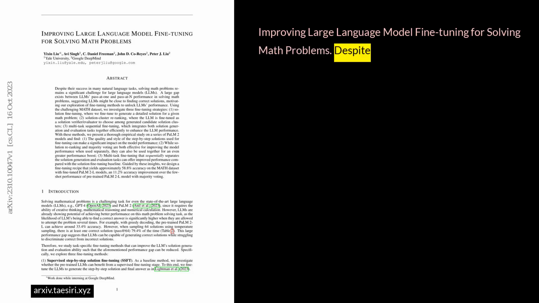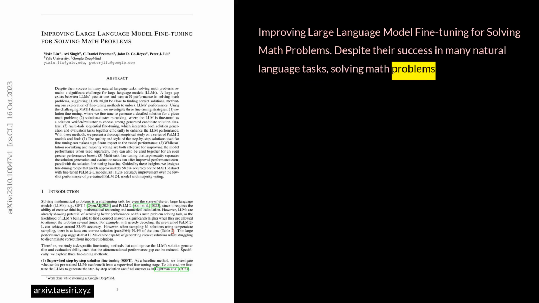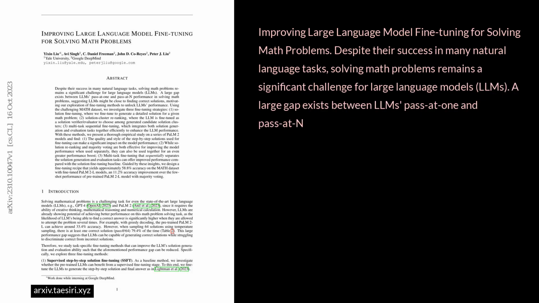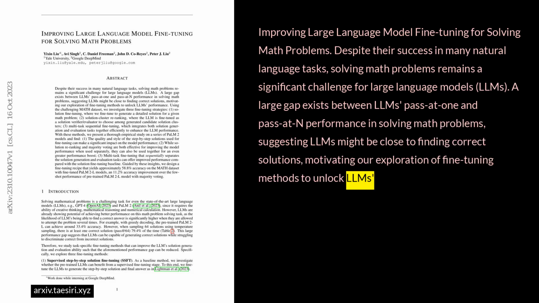Improving large language model fine-tuning for solving math problems. Despite their success in many natural language tasks, solving math problems remains a significant challenge for large language models, LLMs. A large gap exists between LLMs' Pass@1 and Pass@N performance in solving math problems, suggesting LLMs might be close to finding correct solutions, motivating our exploration of fine-tuning methods to unlock LLMs' performance.